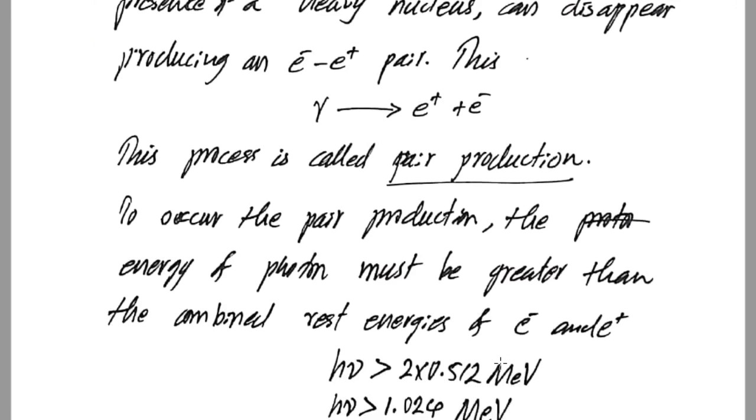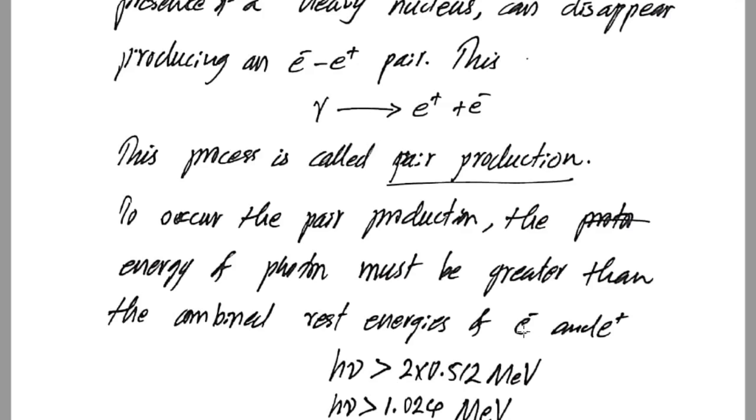Now, for pair production to occur, the energy of the photon must be greater than the combined rest energies of the electron and positron, because when an electron is produced, its minimum energy will be equal to the rest energy. The rest energy of an electron is 0.512 MeV.